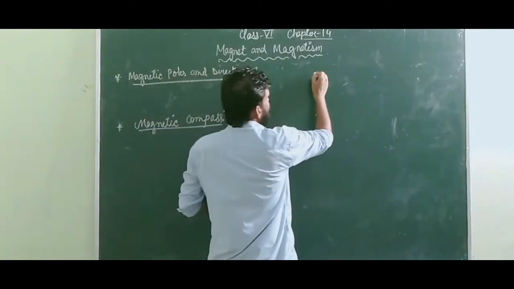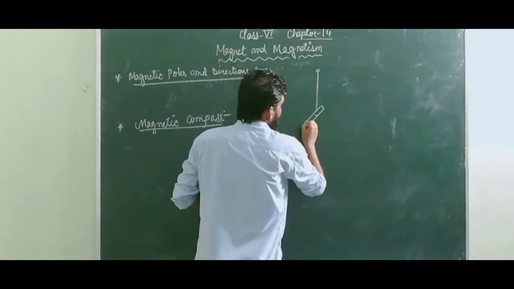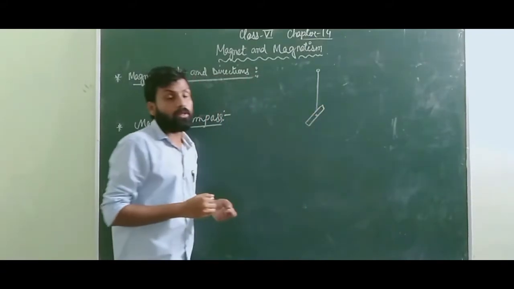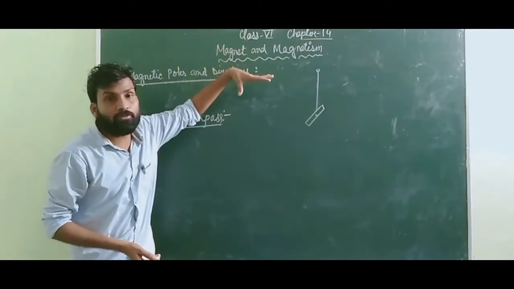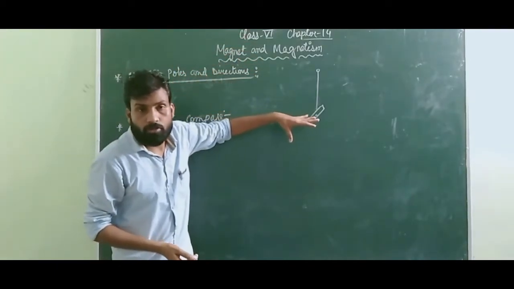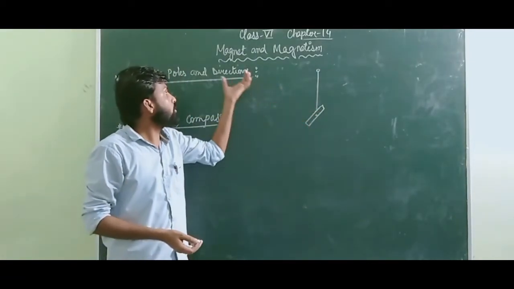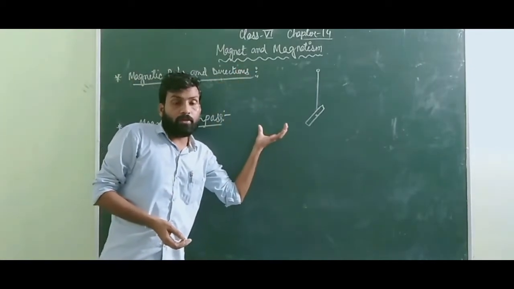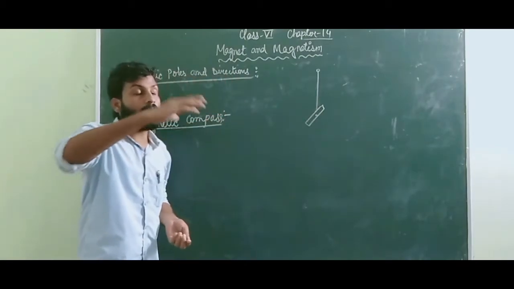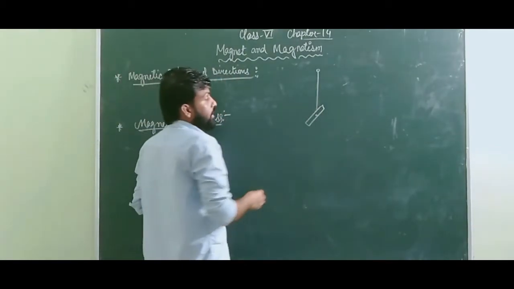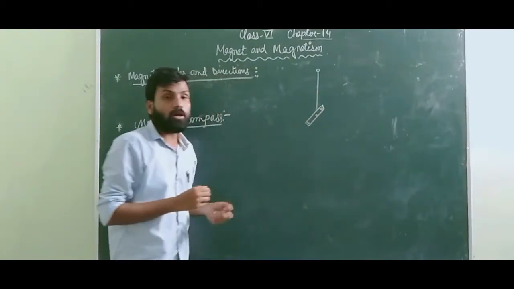Now, suppose I took a magnet and tied it with a rope and just hung it, and I wanted to know in which direction it points if I leave it unmoved for some time. If you take a magnet and suspend it horizontally and notice the direction, you will always see that the magnet points in the north-south direction.